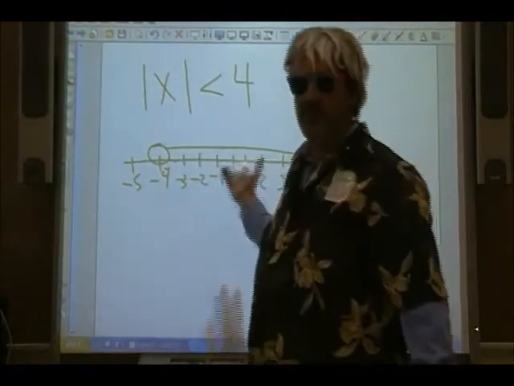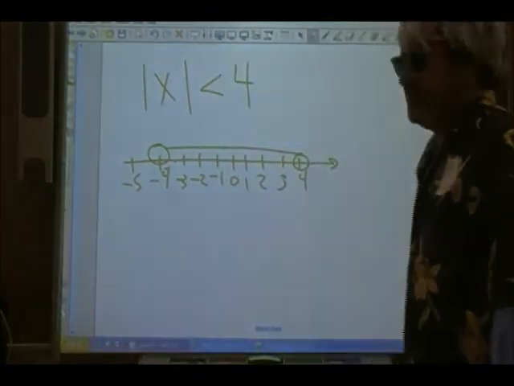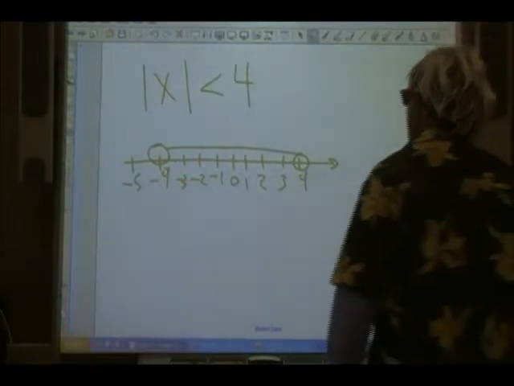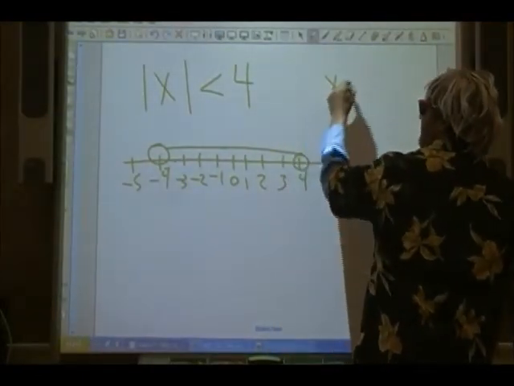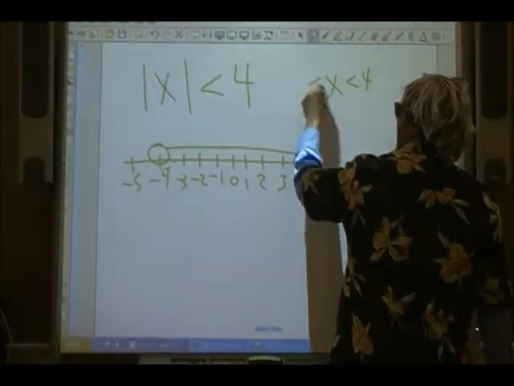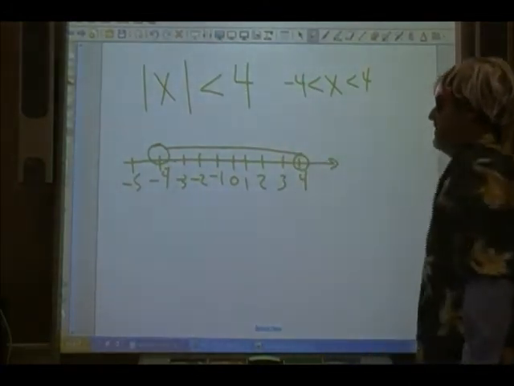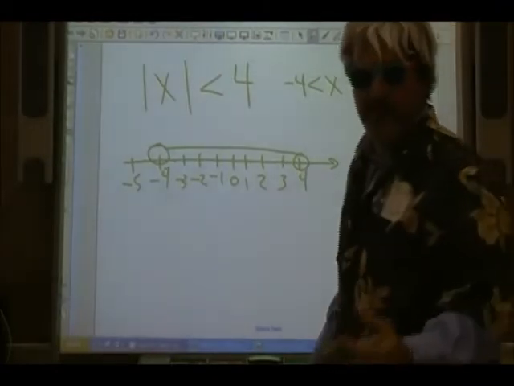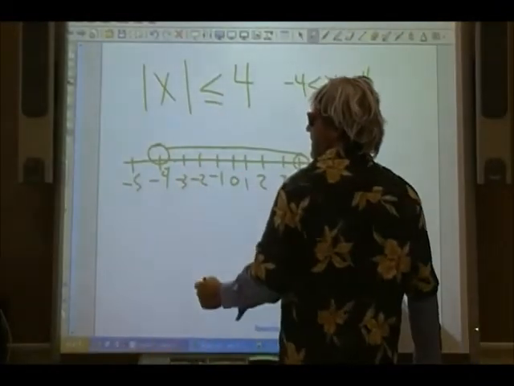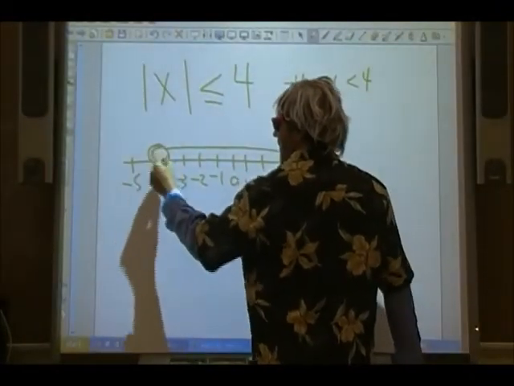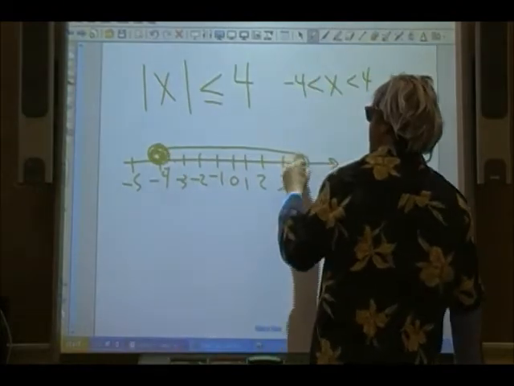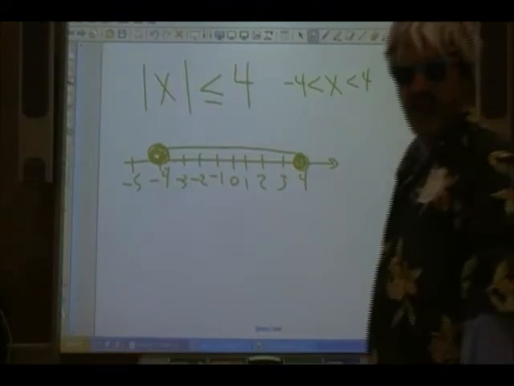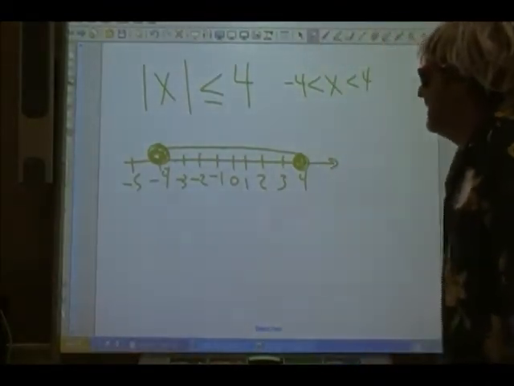You can't get to 4, and that is how you graph it out. So what's the answer? It's x is less than 4 and greater than negative 4. That's the answer to that problem. Now if I wanted to make it less than or equal to, all I have to do is darken this. Okay? That's it.